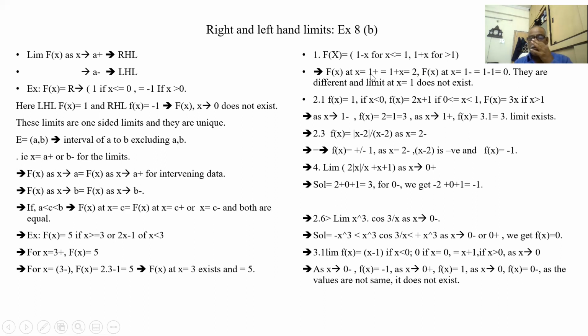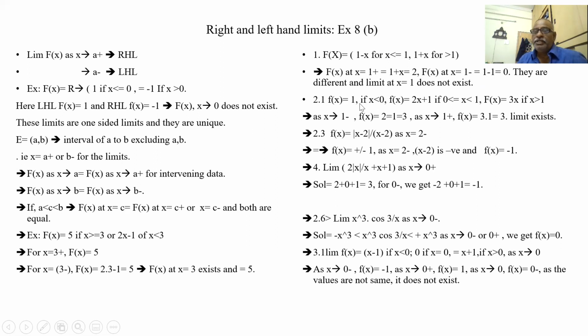See, when I say 1 plus, it is 1 only. Only that equation we pick up, the equation which is valid for 1 plus. 1 minus does not mean minus 1. 1 minus means I am picking up the minus side equation and putting x as 1. 1 minus can be 0.99999, something like that, but it is 1 only. So for the equation purpose, I am defining 1 minus in the neighborhood of x. So here the limit does not exist. Here the limit exists.